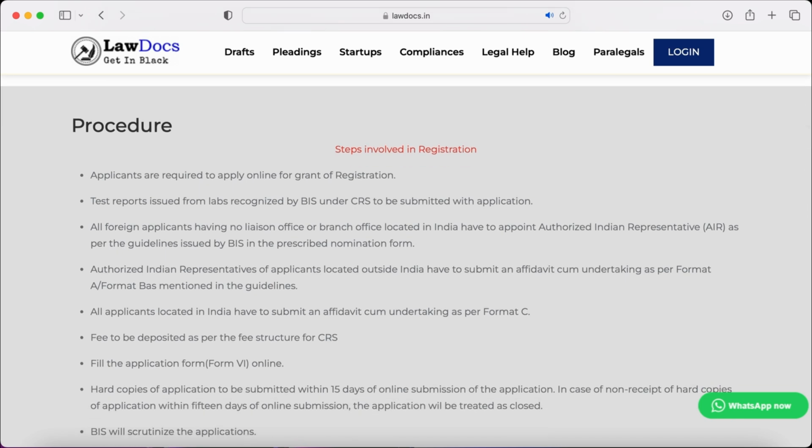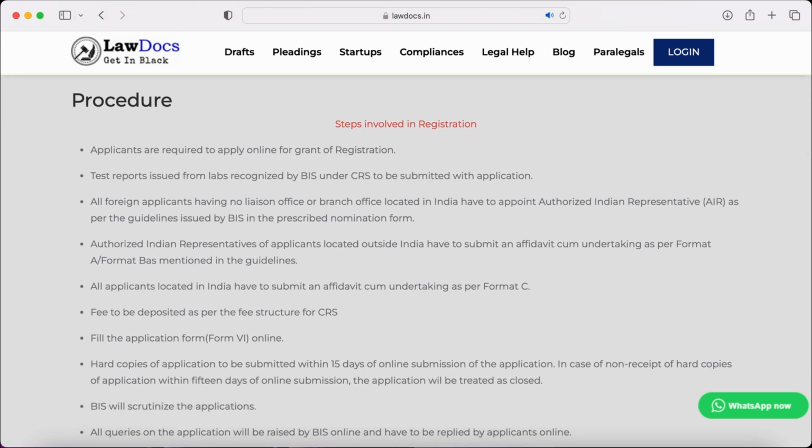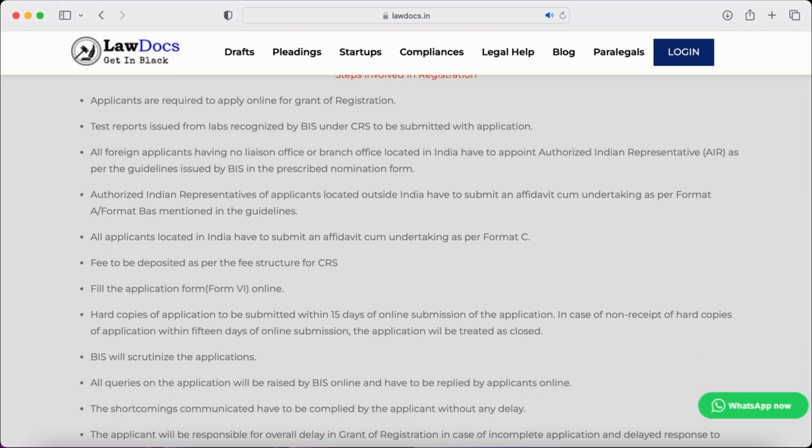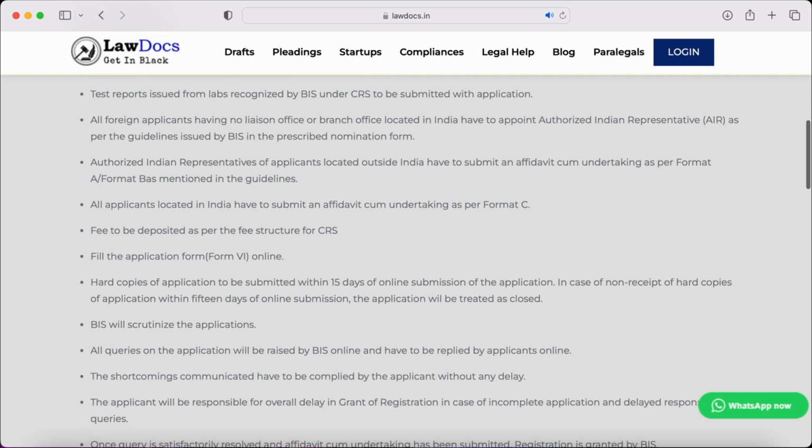So what is the procedure? These are the steps involved in the registration process of ISI certification. Applicants are required to apply online for grant of registration. A test report issued by labs recognized by BIS under CRS has to be submitted with the application. All foreign applicants having no license office or branch office located in India have to appoint an authorized Indian representative as per the guidelines issued by the BIS in the prescribed nomination form. Authorized Indian representative applicants located outside India have to submit an affidavit. All applicants located in India have to submit an affidavit cum undertaking as per format C.